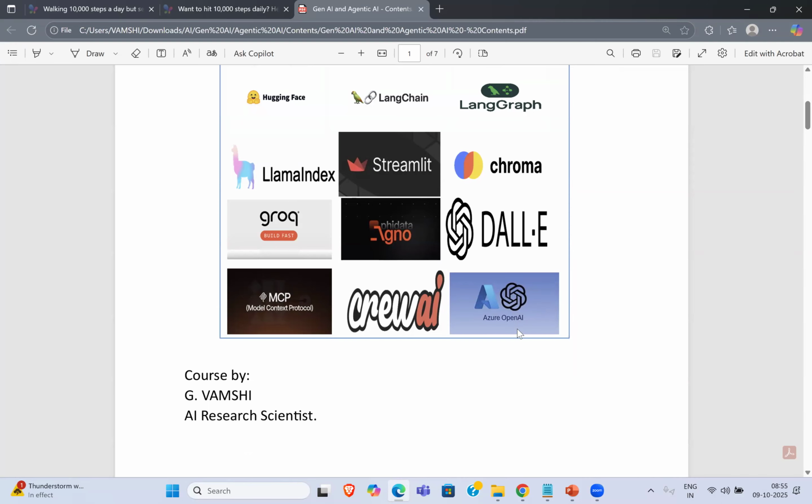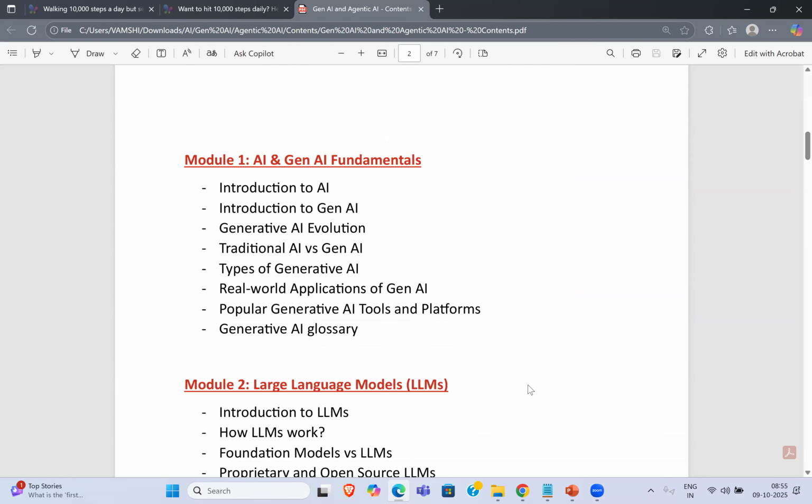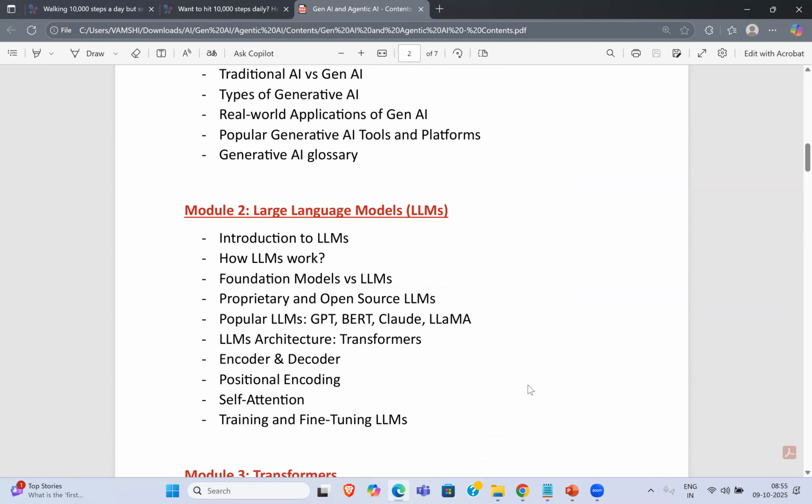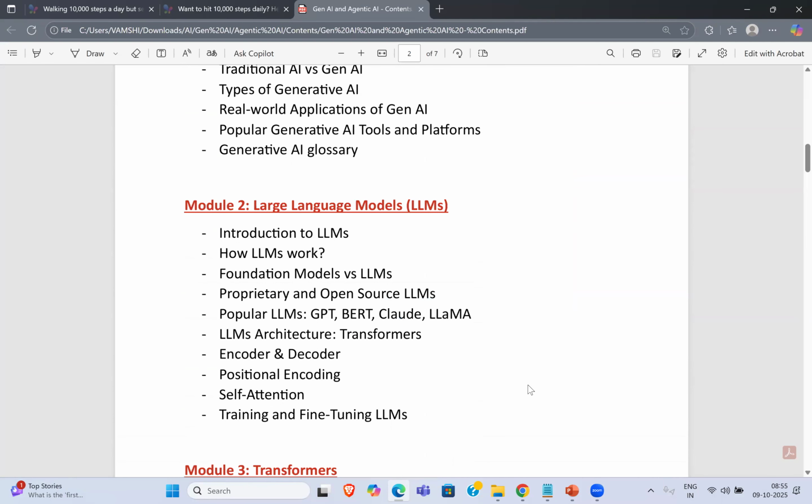All right. So, what is this Azure OpenAI? In Azure, we have the concept of OpenAI. So, using this OpenAI framework, we can even develop some kind of AI agent or agentic AI workflows as well. Firstly, I will give you the fundamentals of all these concepts. Secondly, we'll be diving deep into LLMs here.